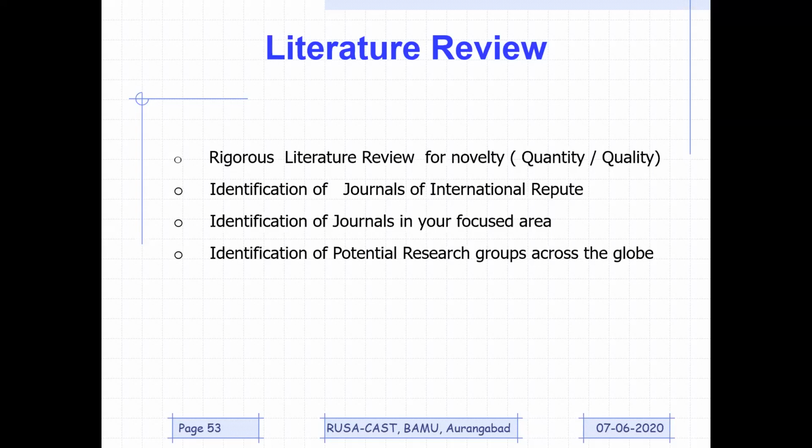Let me give an example. You identified two journals, both of them are Scopus and Web of Science indexed. One has an impact factor of 10, the other has 2. Which one is going to be good? The journal which has a Thomson Reuters impact factor of 10, as compared to the journal with an impact factor of 2. But in the journal with impact factor 10, you have only 5% of articles from your area, and in the journal with impact factor 2, 95% of research papers are from your research area. Which journal is going to be good for you? The journal which has even 2 impact factor.